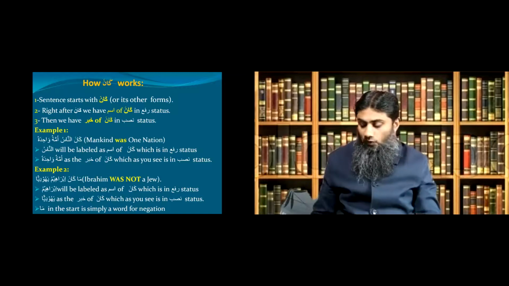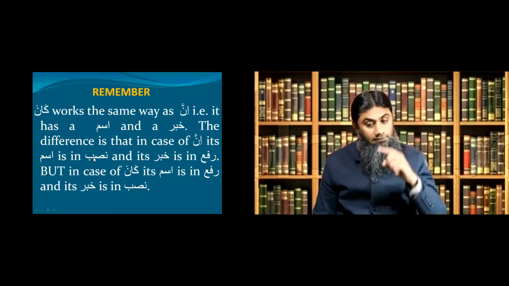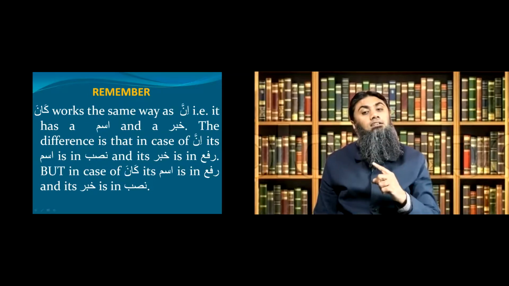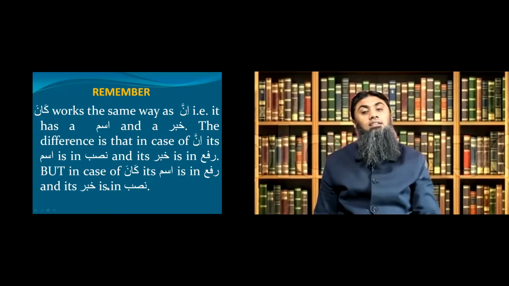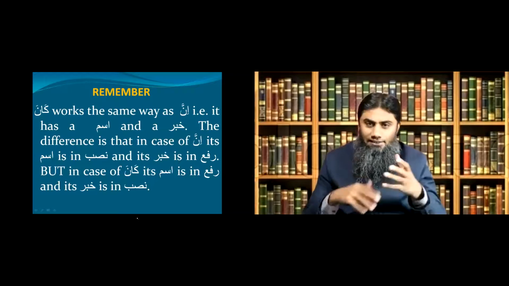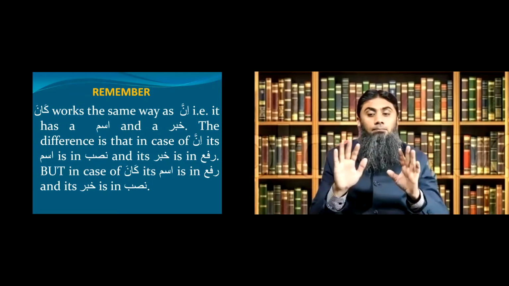What it means? Look at this next slide. Kana works the same way as inna, i.e., it has an ism and a khabar. The difference is that in case of inna, its ism is nasab and khabar is rafa. But in case of kana, ism is rafa and khabar is nasab. Now, in the beginning, you might be confused. Okay, how would I remember this? Very simple.